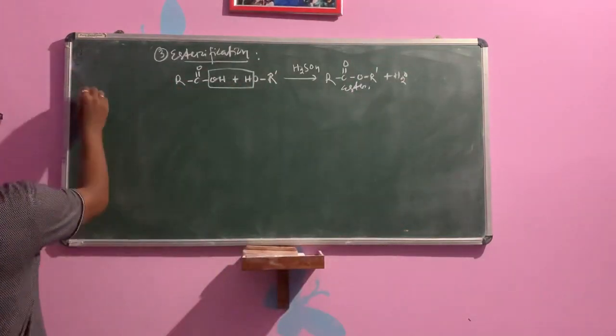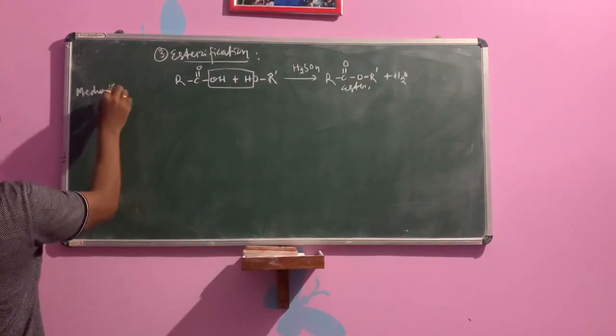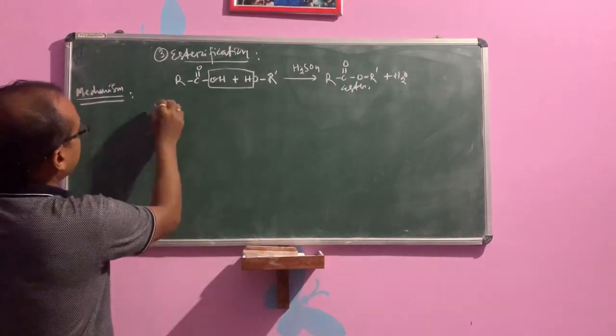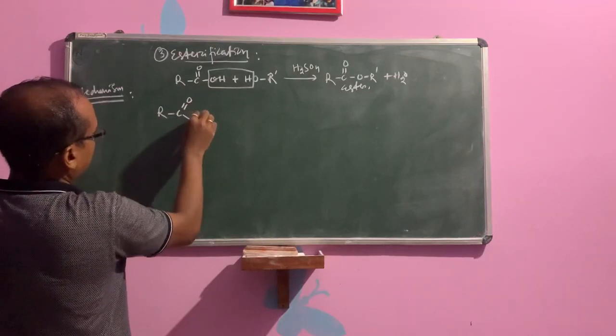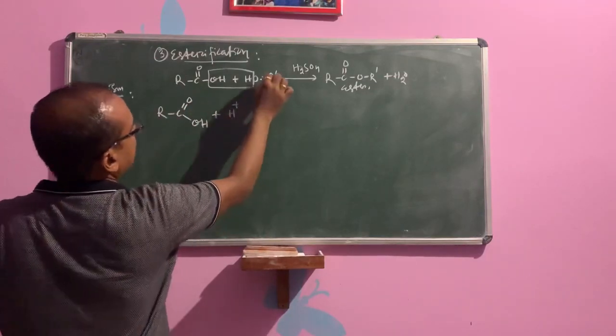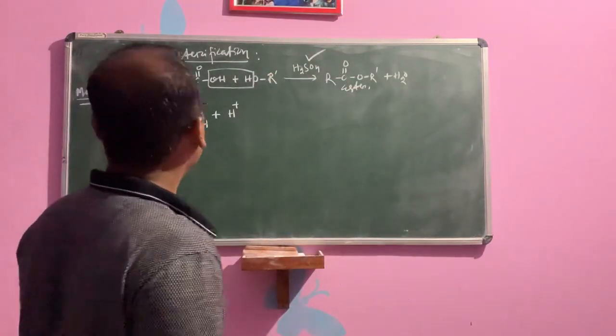Then the mechanism. So what is the mechanism? RC double bond O OH, in presence of H plus, that is your acid catalyst. Acid is your catalyst.